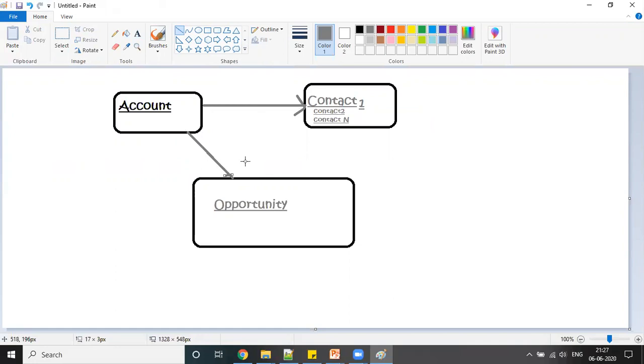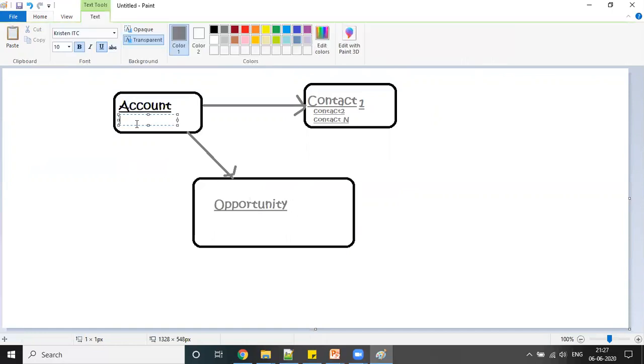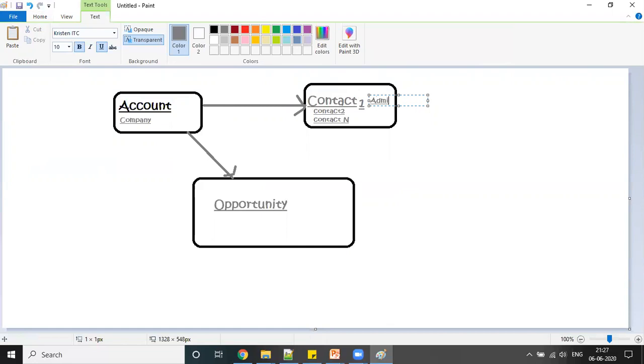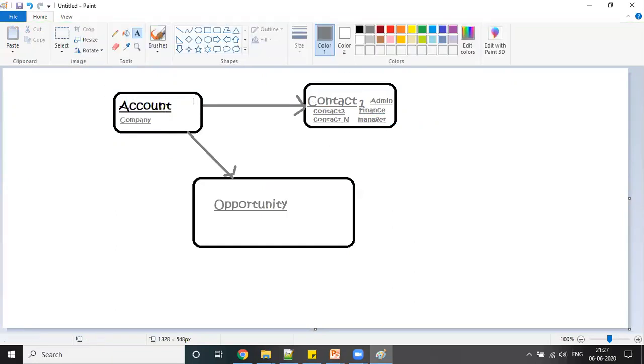Because account is nothing but a company, right? So for a company I don't need to create the company again. So this is my company account. I can have contact 1, maybe he could be an admin. Contact 2, maybe from finance. Contact N, maybe a manager, someone to approve. So against this account, against this company, I can have n number of contacts, and then against this company I can have n number of opportunities.